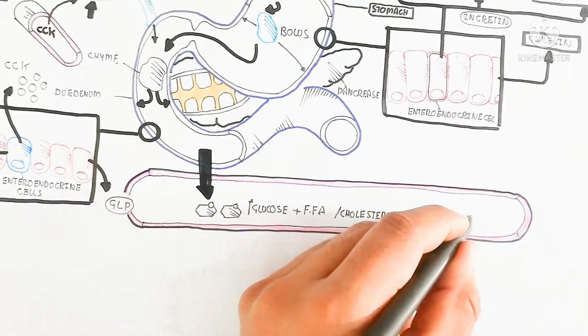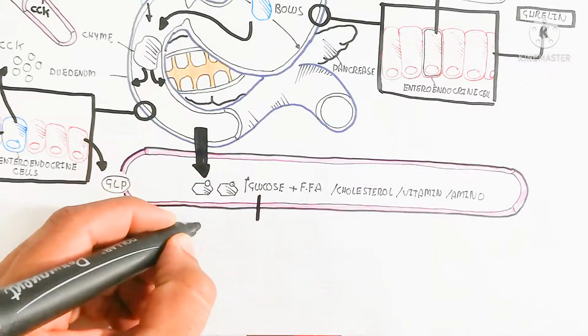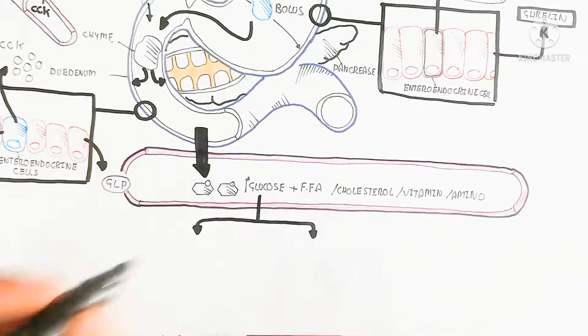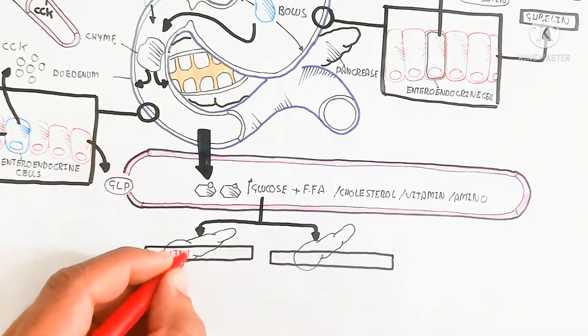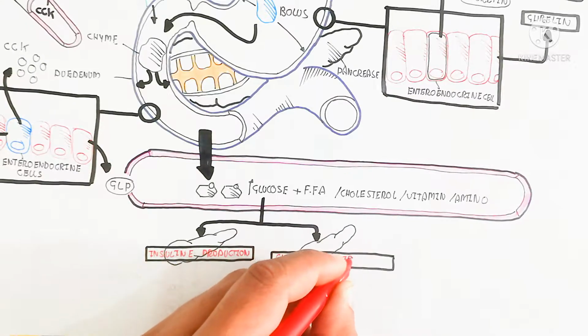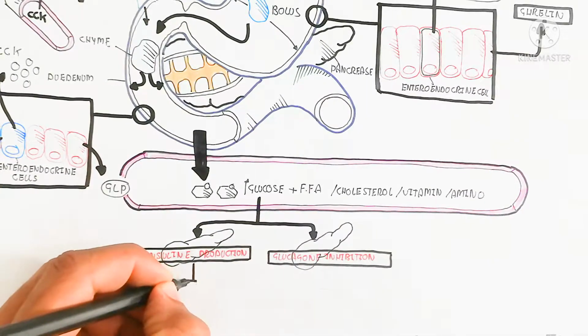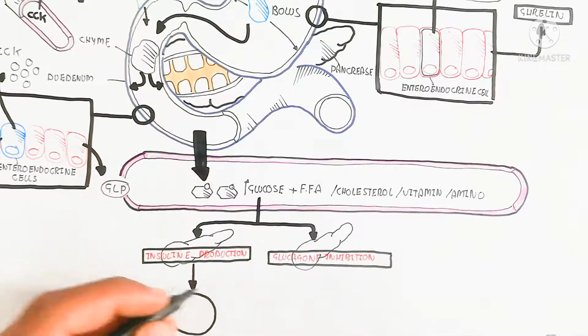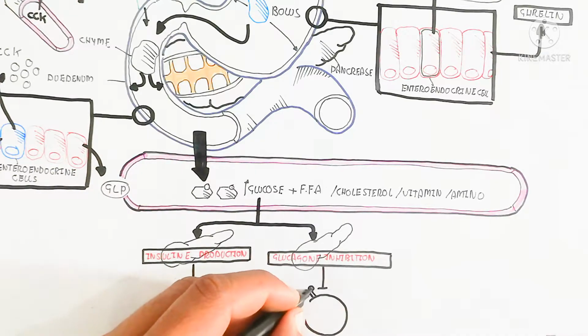So here the cholesterol, vitamin and amino acid will be filled in the circulatory system. So hypercholesteremia, hyperproteinemia will occur, and the hyperglycemia, which stimulates the pancreatic beta cell to produce insulin and inhibit the glucagon. And this parasympathetic nervous system will be stimulated for digestion, rest and anabolism.